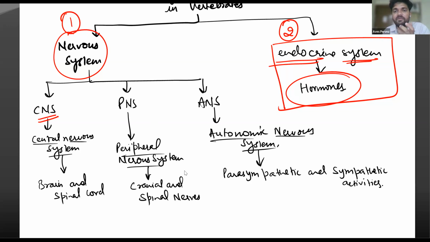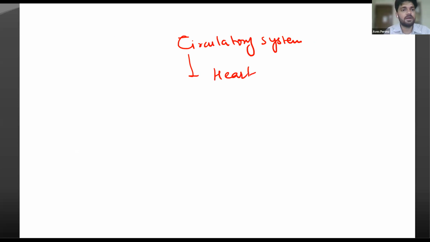Like in the previous system we studied, the circulatory system is made up of heart, blood, and blood vessels. The blood vessels are separated from the heart because they form a network. Similarly, we have cranial nerves and spinal nerves everywhere in our body.